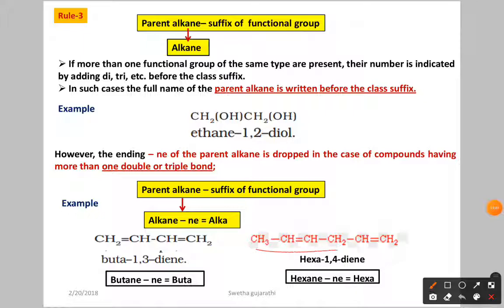Next, another example. Here we have hexa-1,4-diene. Numbering 1, 2, 3, 4, 5, 6, the parent chain actually has six carbon atoms, meaning hexane. So from hexane, what do you remove? The -ne, so it becomes hexa. Now hexa is done. At the first and fourth positions we have the double bond two times, so 1,4-diene. This is the nomenclature.